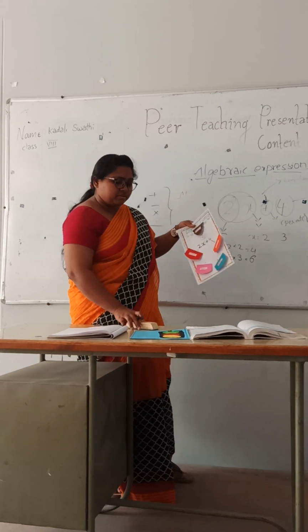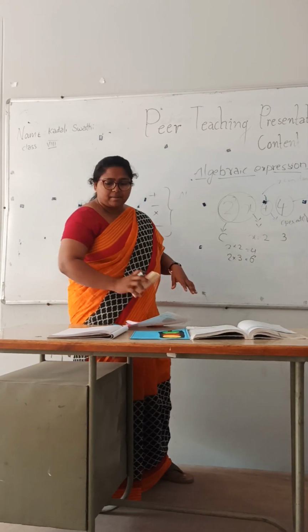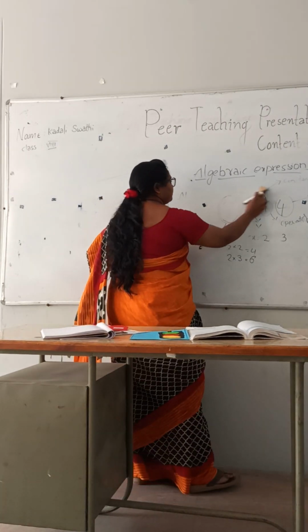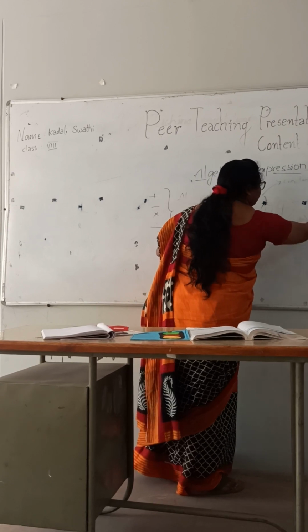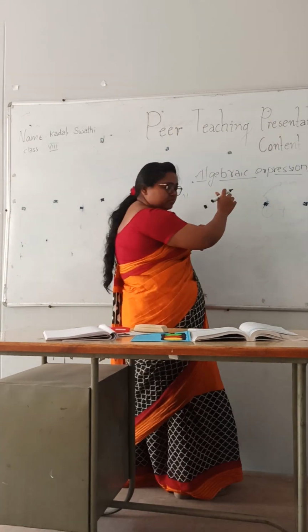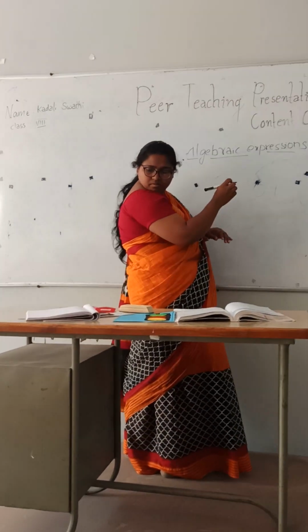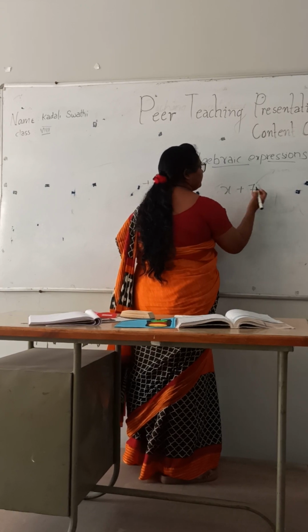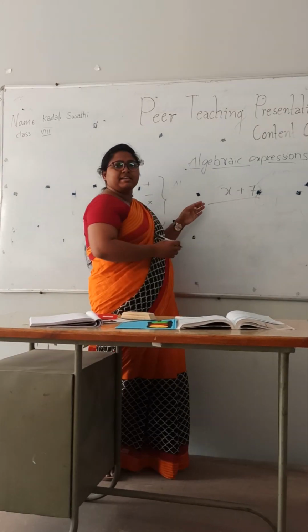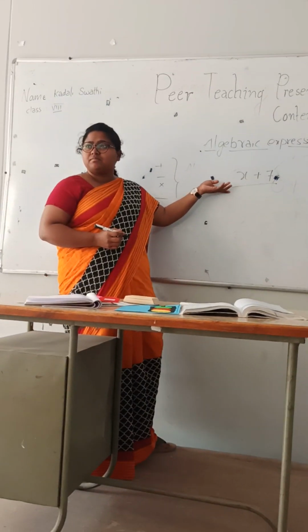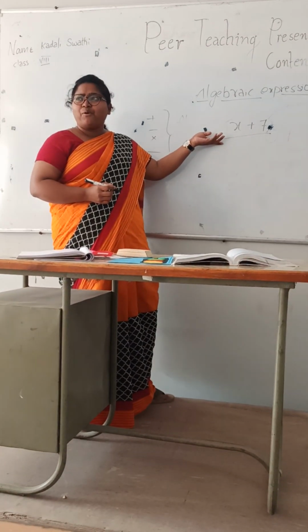Okay? So now I give you one example. This is an expression. Do you see any coefficient in this expression?